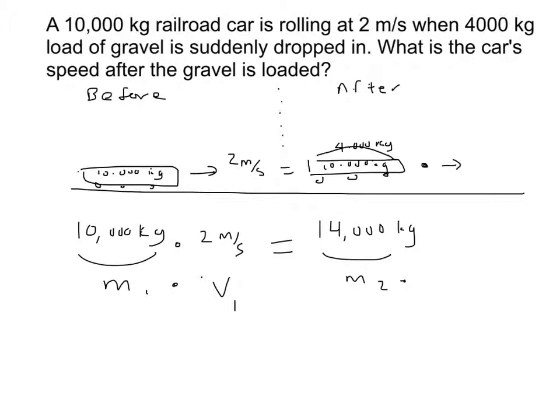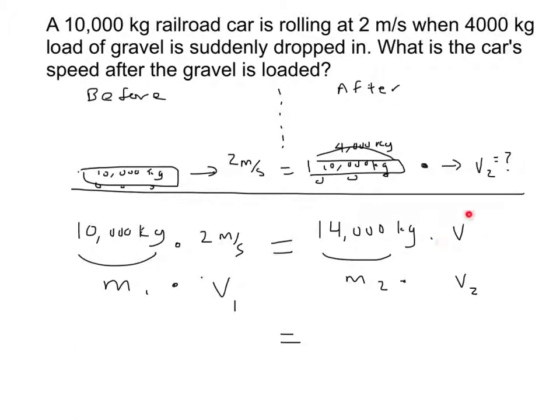And if you had to guess, you can see that since the mass is bigger here, it must have a smaller velocity here in order for the products to be equal. So we want to know what that velocity is, though, V2.